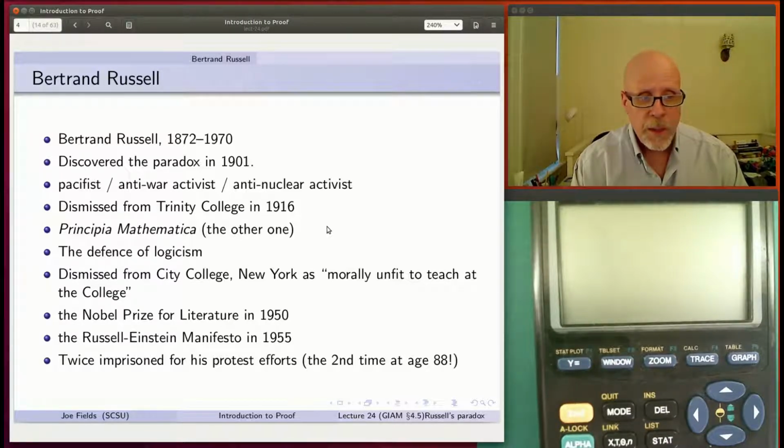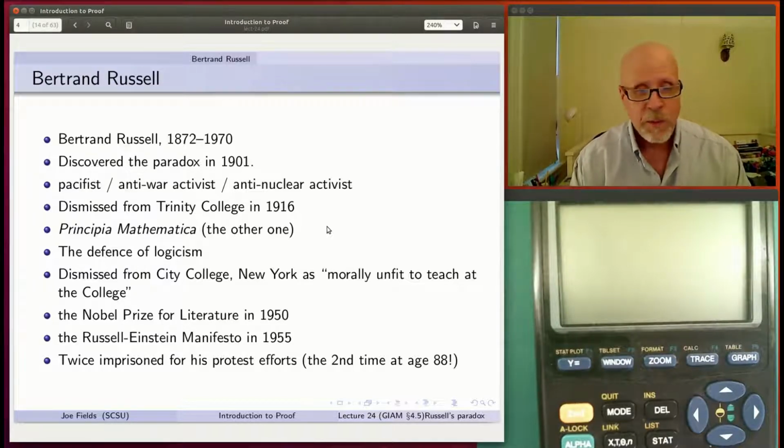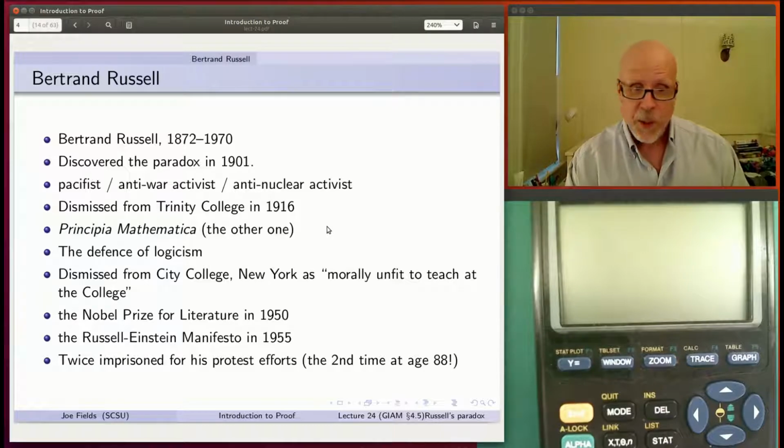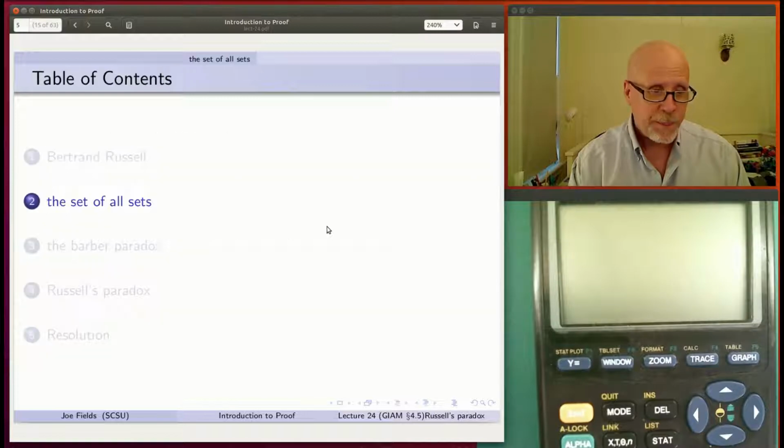So in the piece I was reading on the History of Math archive, it mentions two different times when he was imprisoned for his various protest efforts. I suspect that he may have been imprisoned more than that because he did seem to have this courage of his convictions. But at least two times are mentioned, and the second time he was aged 88. This was for his anti-nuclear work. So I don't know, I'm kind of impressed by that.